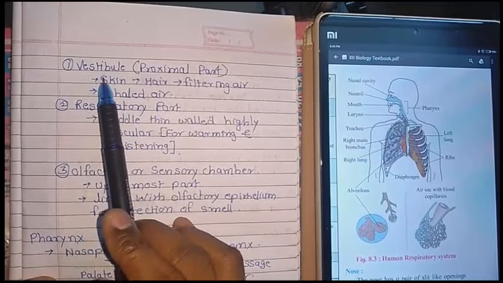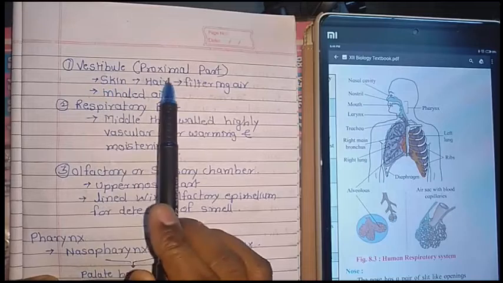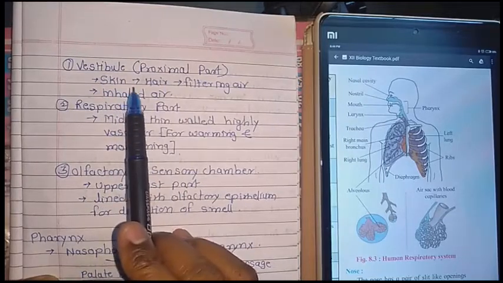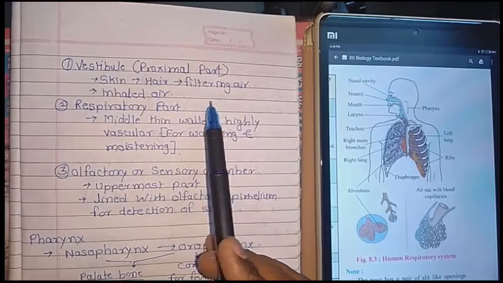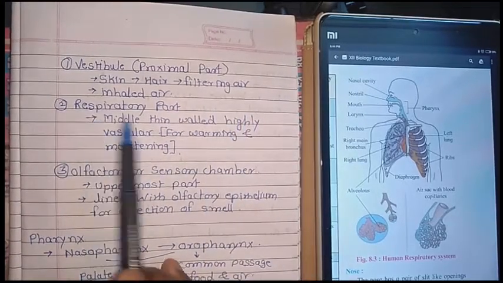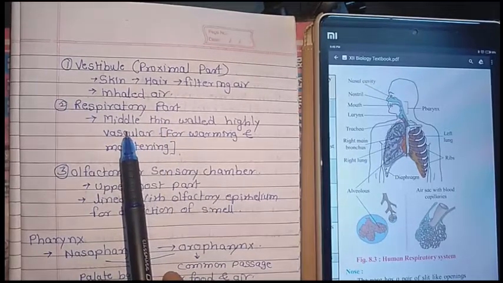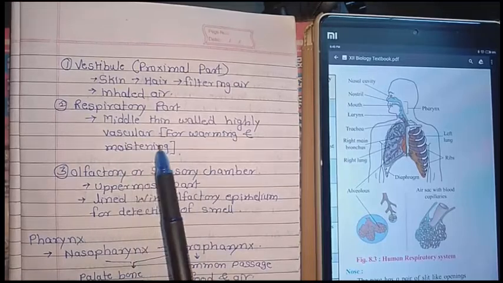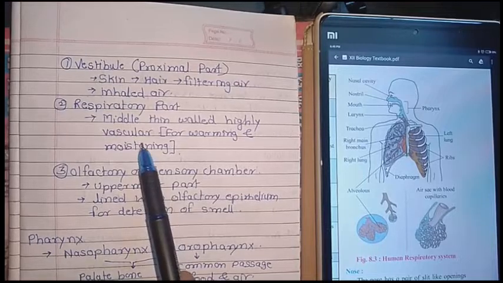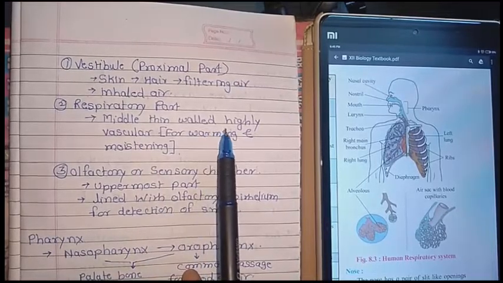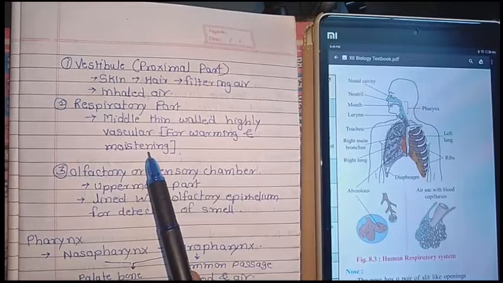So the nasal chamber is divided into three parts. In that, first is the vestibule. This vestibule is a proximal part which has skin with hair inside to filter the air. Now the second part is the respiratory part. The respiratory part has a thin wall and is highly vascular. It is a slightly more internal part, having a thin wall and being highly vascular. Vascular means it has blood vessels.